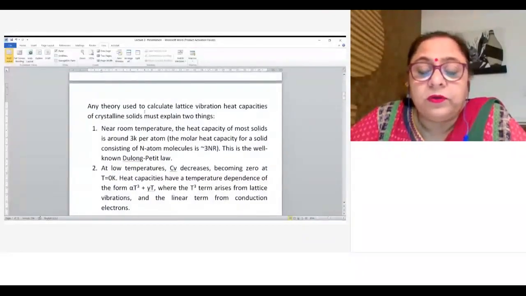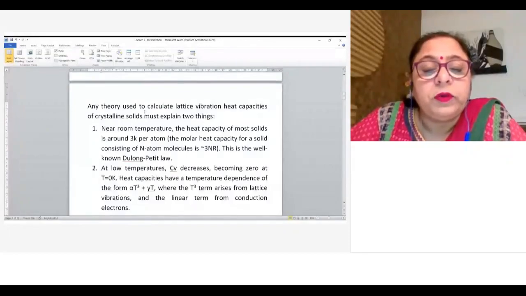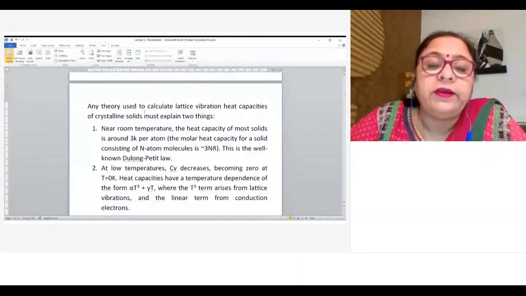In the beginning I told you that the contribution of conduction electrons is much less than the lattice vibrations, and the conduction electrons mostly contribute in case of conductors only. Okay, so I will focus on the contribution from the vibrational part, or lattice vibration, and the lattice heat capacity at low temperature is proportional to T cube. This is also called the T cube dependence of heat capacity. So all theories must explain these two properties: at high temperature it should be constant 3NR, and at low temperature it should vary as T cube.